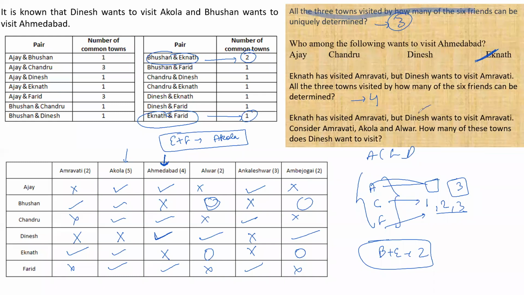Now Dinesh wants to visit Amravati, right? And as I consider Amravati, Akola, and Alwar, out of these three places, Dinesh wants to visit how many places? Dinesh has already visited Alwar. So out of these places, he wants to visit two more. Is this clear, everyone?